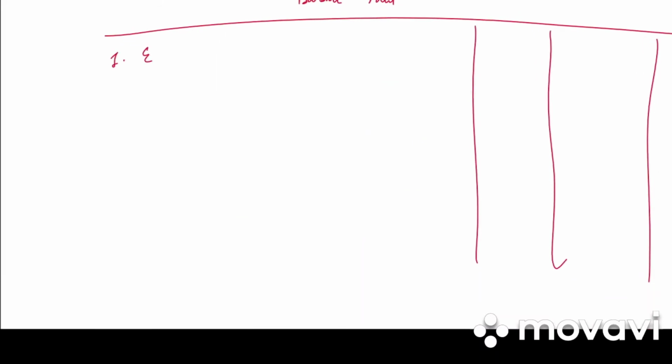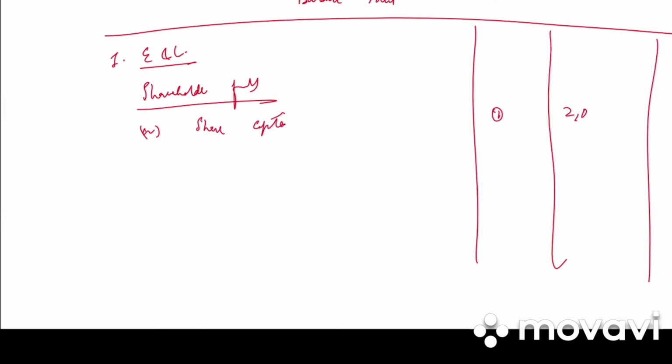Next, go to the balance sheet. First we have equity and liabilities. Under that shareholders' funds. Under that share capital, note number 1, 20 lakh. Then B, reserves and surplus, note number 2, 5,25,000.